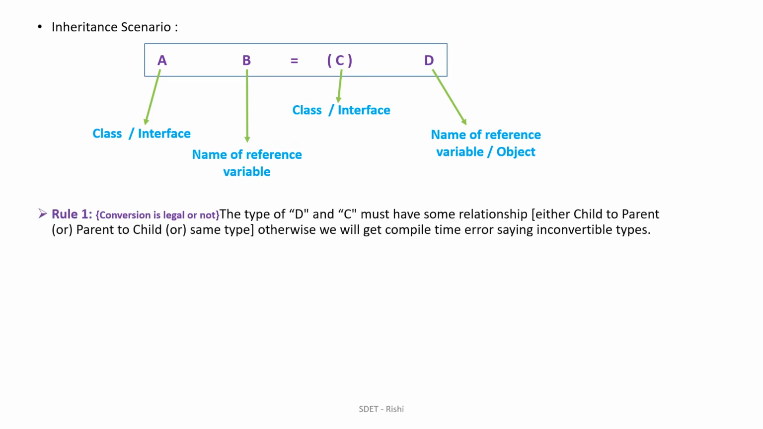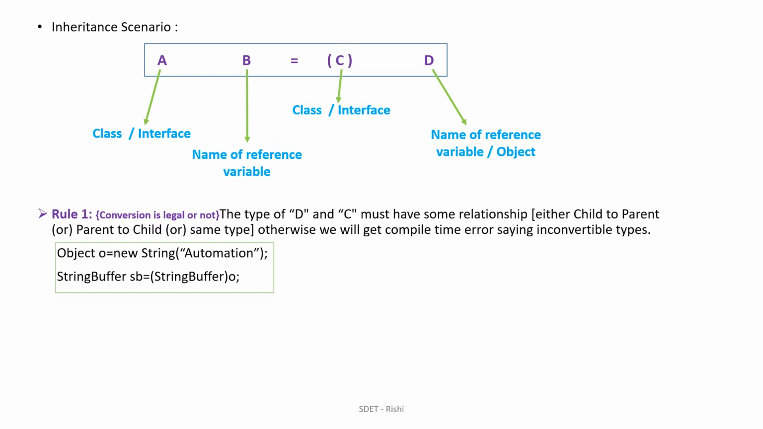The first rule is talking about whether the conversion is legal or not. It says the type of d and c must have some relationship, either a parent-child relationship, a child-parent relationship, or the same type. If it is not following, then we will get a compile time error. This is a compilation check. Just consider Object o equal to new String("automation"), where we pass a string, and here a StringBuffer, and we typecast this object into the StringBuffer itself.